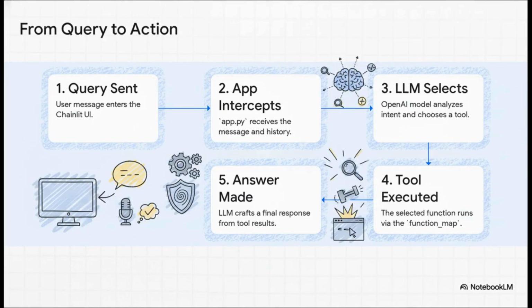First, you type in your query. The app's brain, app.py, catches it. Now, this is where it gets really cool. The app sends your request to a large language model, which acts like a router. The LLM doesn't just try to answer you. Instead, it figures out your intent and picks the right tool for that specific job. Then, that tool gets executed, and finally, the results are passed back to the LLM to put together a clear, helpful answer for you. That's the key. The LLM is a router, not just a text generator.